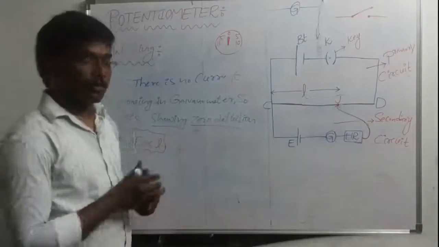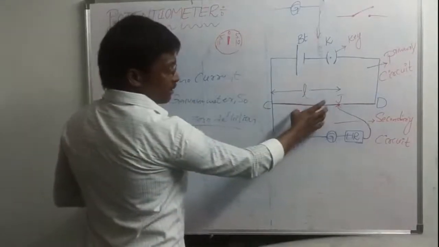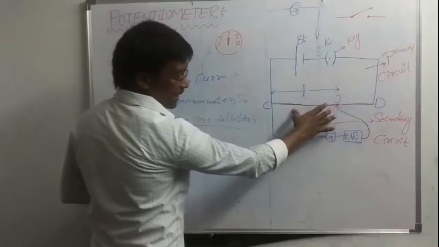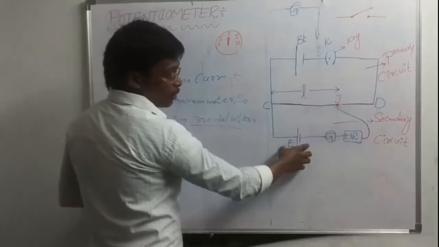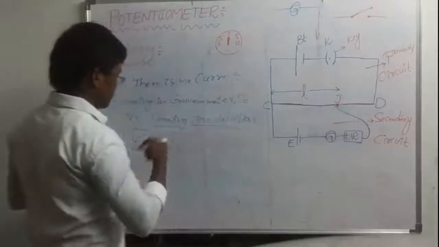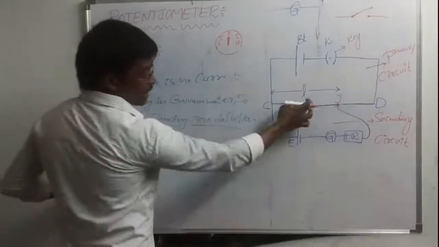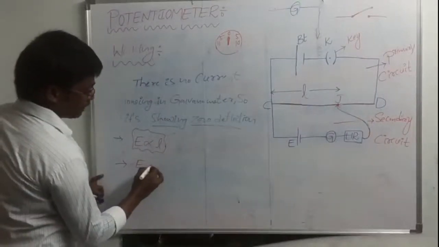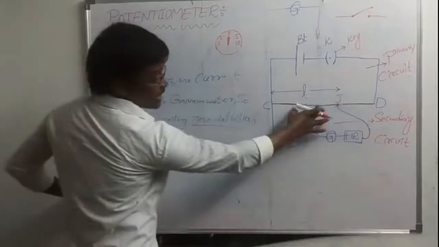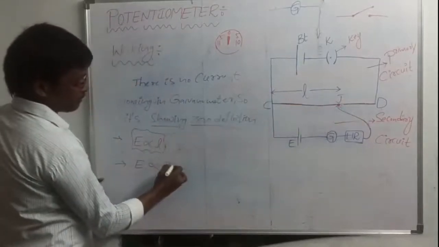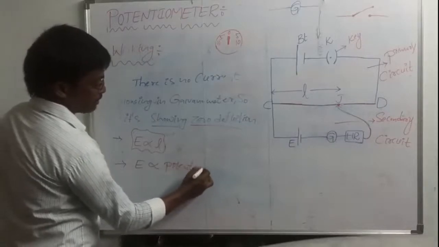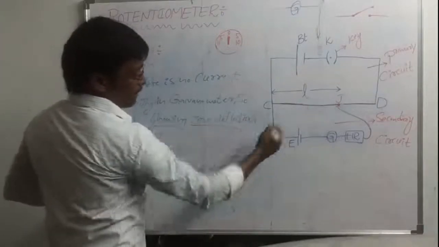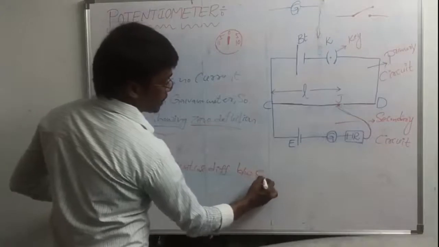Otherwise, the potential difference across the length is directly proportional to the EMF of the cell. I told you 2 points here. The first one is this: the EMF of the cell is directly proportional to the balancing length. Otherwise, the EMF of the cell is directly proportional to the potential difference between C and J.